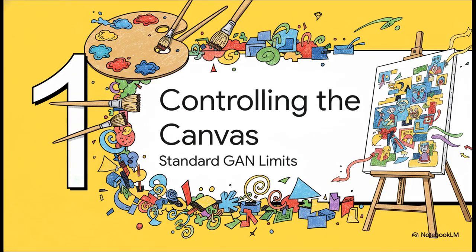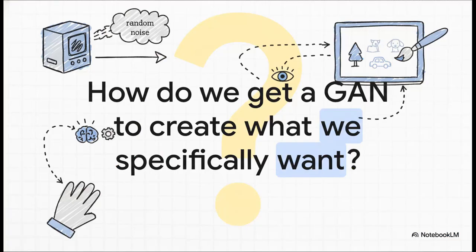All right, so let's set the stage with the main problem. A standard GAN, for all its power, is like a brilliant artist who just paints whatever they want. It can create an absolute masterpiece, but you can't actually ask it for anything specific. You can't say, hey, paint me a portrait of my dog, or give me a landscape, but make it winter. Its creativity is just completely untamed. And this really gets to the heart of the matter. This is the big question that pushed the whole field forward. We've got this amazing generator that takes in a bunch of random noise and spits out these incredible images. So how do we get in there? How do we take control of the AI's canvas and tell it exactly what we want it to create?